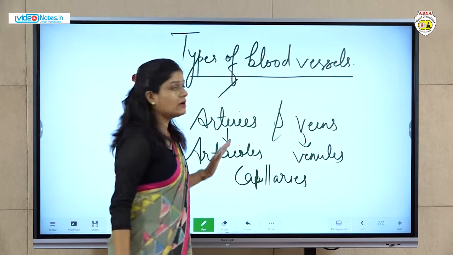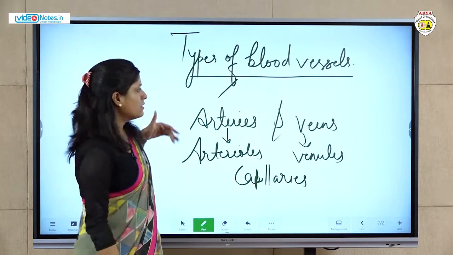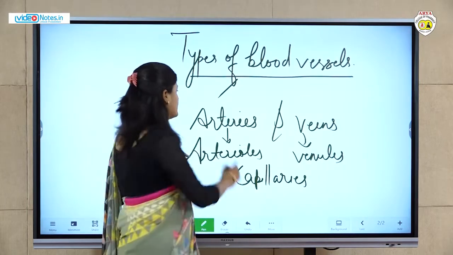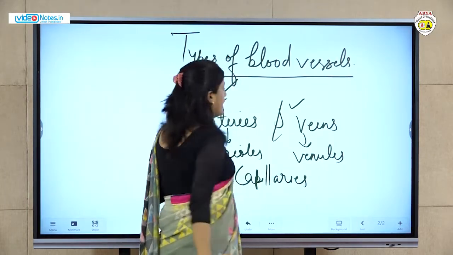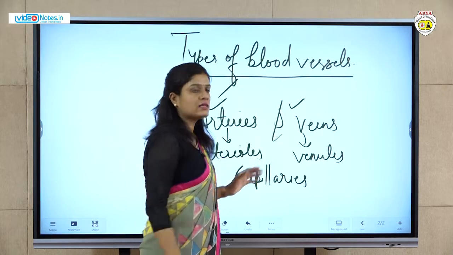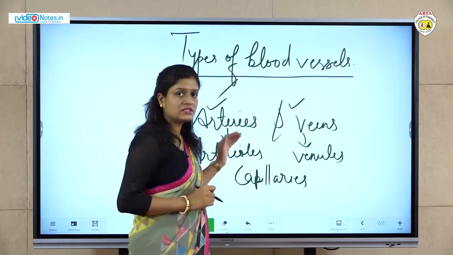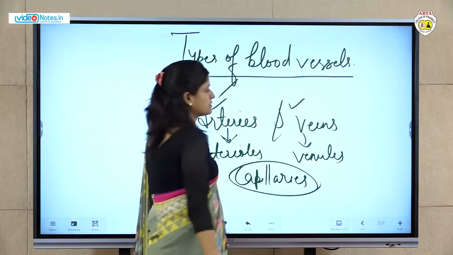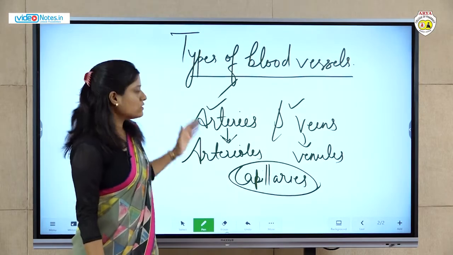So these are the types of blood vessels, or we can say different classification of blood vessels. So basic types are arteries and veins, and arterioles and venules are the branches of arteries and veins, and capillaries are the very thinnest blood vessels. So we are going to discuss all these blood vessels.